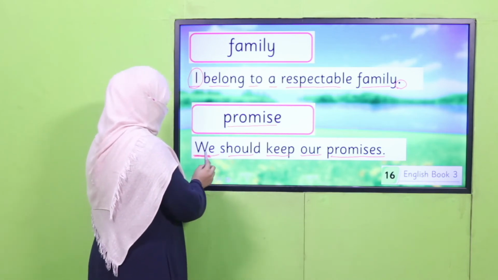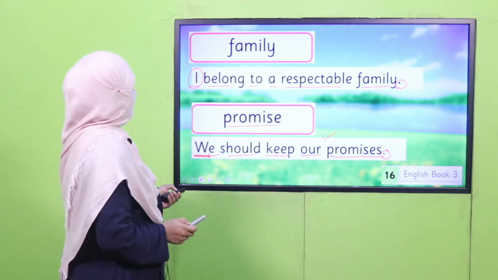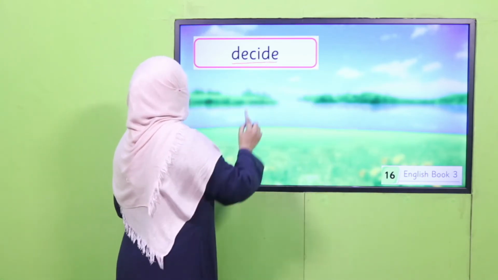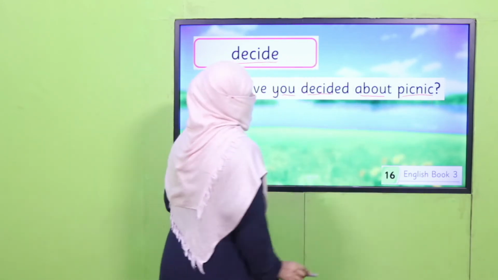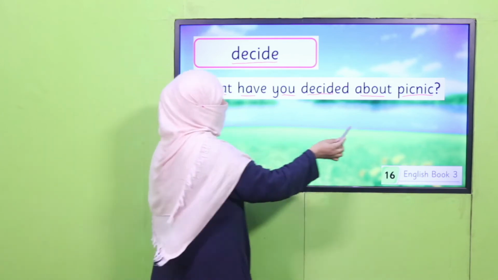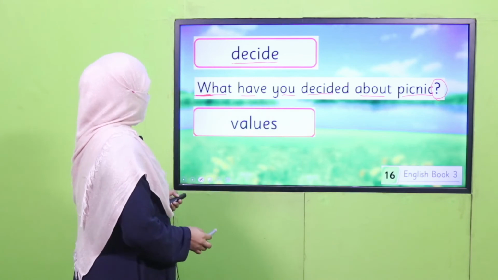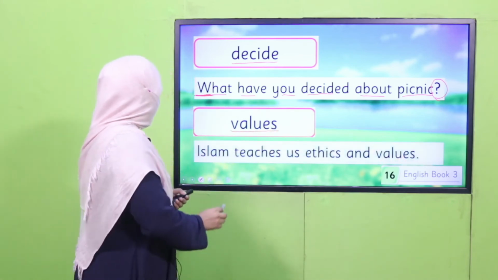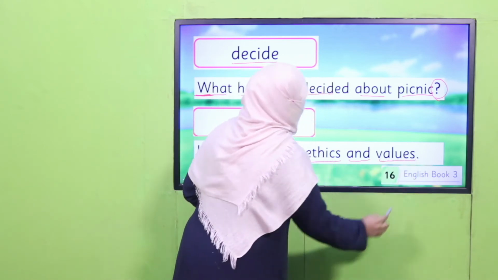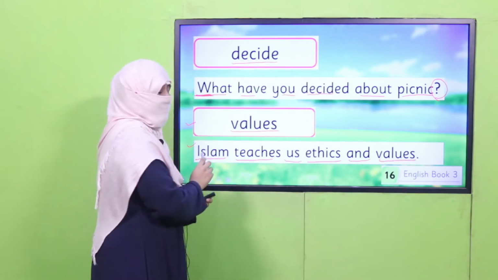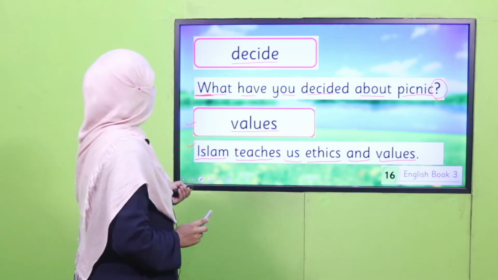So first letter is capital, put a full stop. Now this sentence is a complete sentence. Next is decide. What have you decided about picnic? Because I made a question as a sentence, so I put a question mark at the end of the sentence. And the last is values. Islam teaches us ethics and values. All right. So these are the suggested sentences. You will write your own sentences in your notebook.